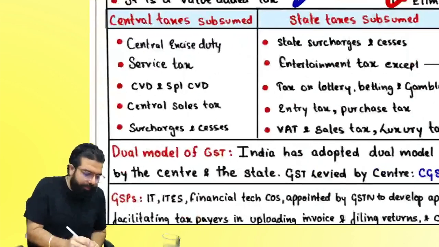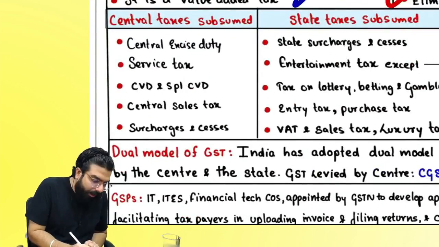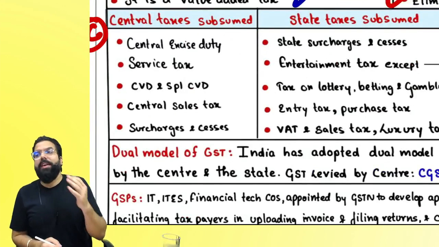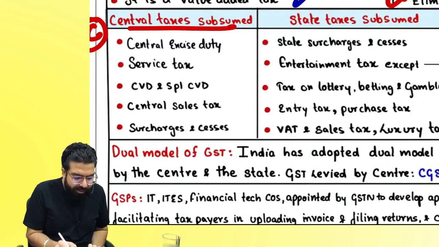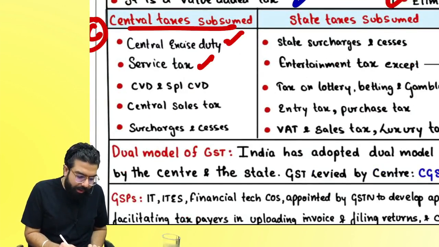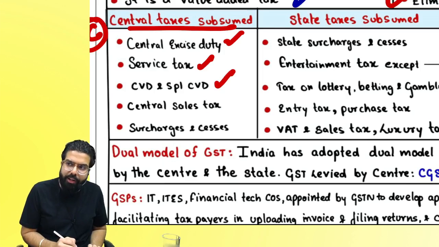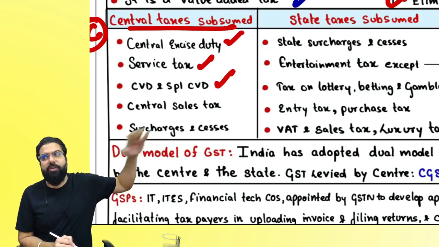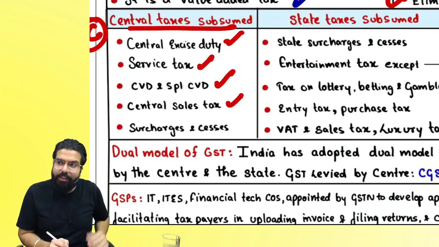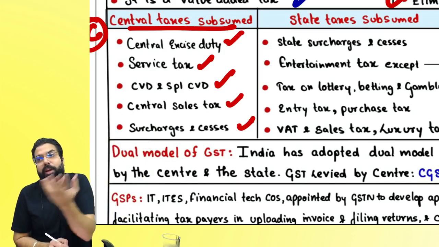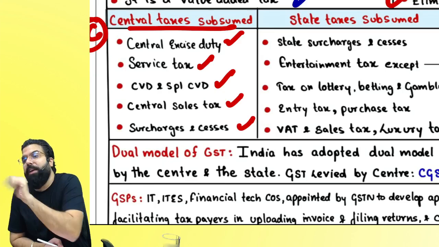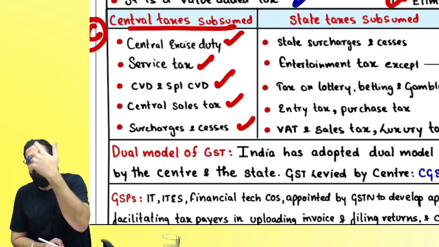Now, the next one. This is a C graded topic, a C graded kind of question. What are the taxes which are subsumed into GST? Central excise duty is subsumed. Service tax is subsumed. Countervailing duty and special countervailing duty under customs, gone. Central sales tax, gone. Surcharges and cess. For example, in service tax, Krishi Kalyan cess was there, gone. Swachh Bharat cess was there, gone.